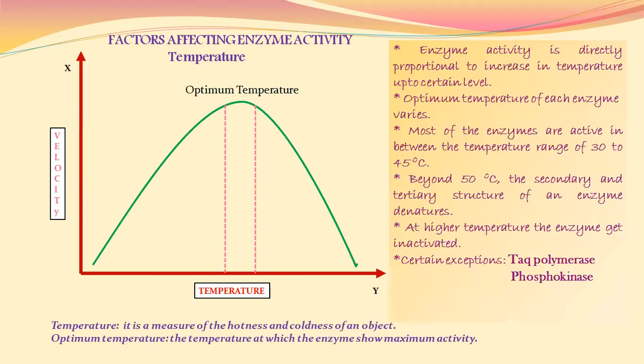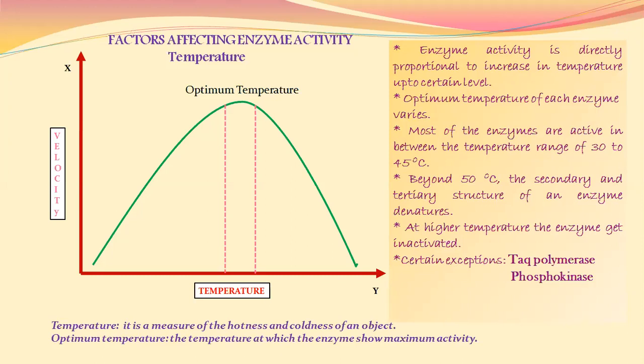Next factor is temperature. Now, how will you define the term temperature? Simply, temperature is a measure of the hotness and coldness of an object. Enzyme activity is directly proportional to the increase in temperature up to a certain level. Up to a certain level, these are very important words in this statement. Each and every enzyme has its optimum temperature.